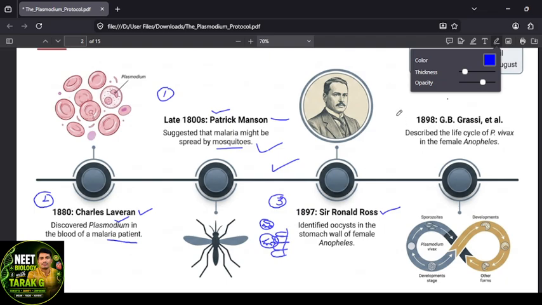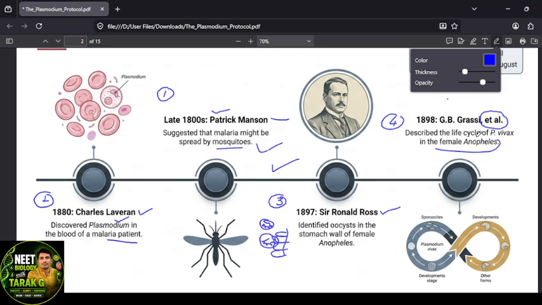Later, in 1898, G.B. Grassi et al. Et al. means a group of scientists, co-scientists. Along with him, they described the life cycle of Plasmodium vivax in the female Anopheles. They found the life cycle and explained it in the Anopheles mosquito.